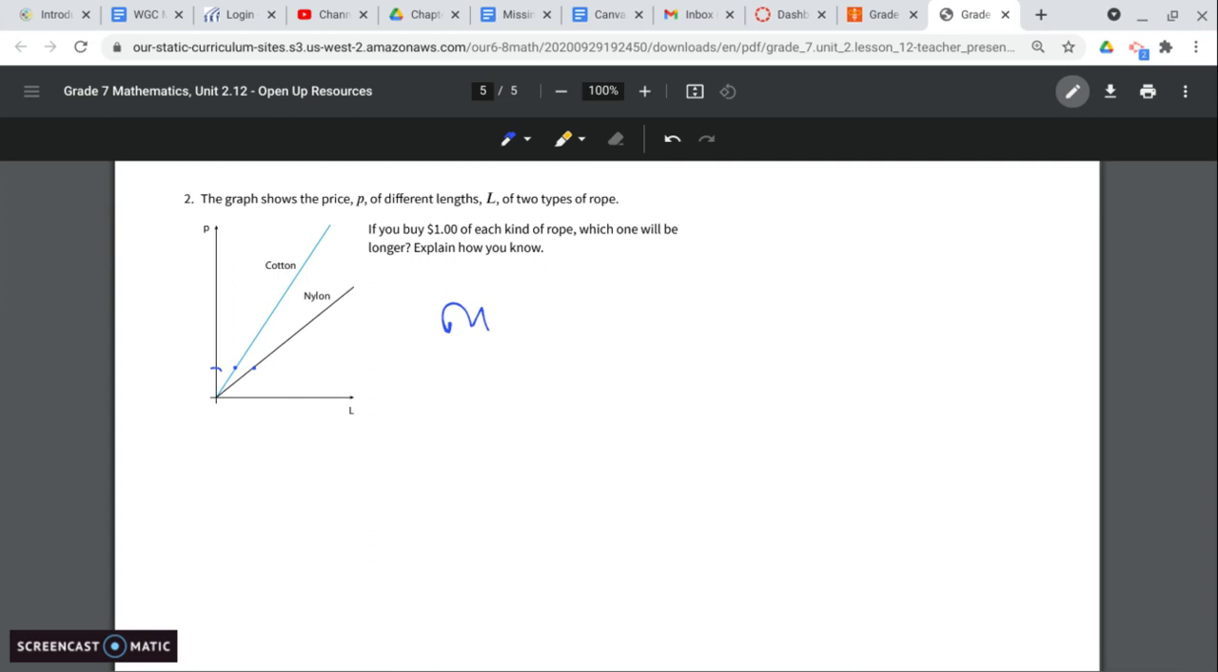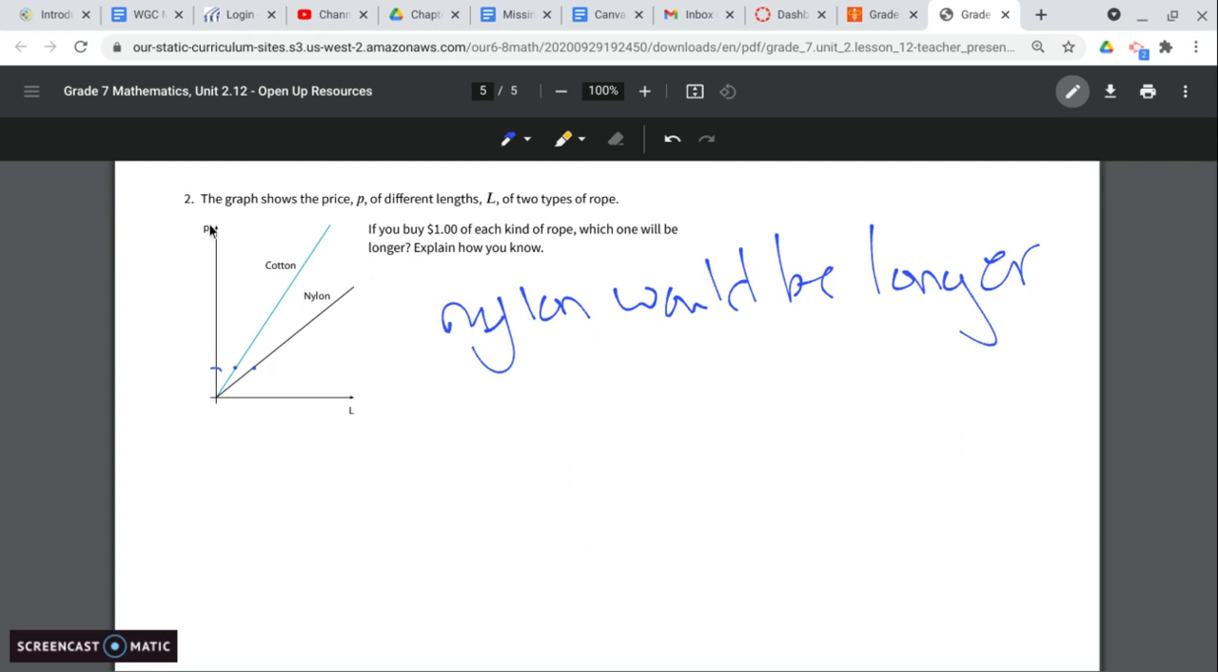So nylon would be longer because of that. Sometimes we have to be careful. It's not always just about the steepest slope. Sometimes we're looking at, for a certain value, how we would compare between the two for that same value. So be very careful in your comparisons. All right, if you guys have any questions, feel free to ask. Have a great day. Bye, guys.